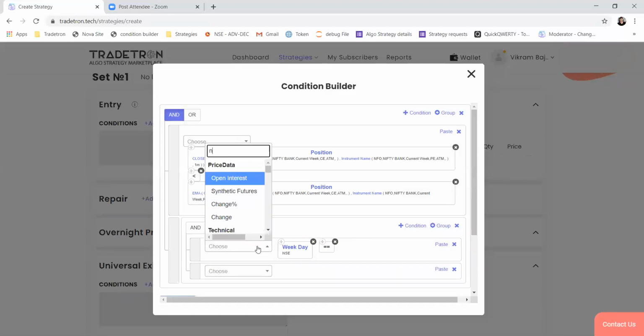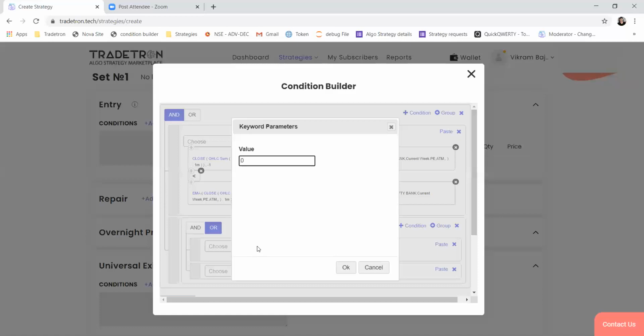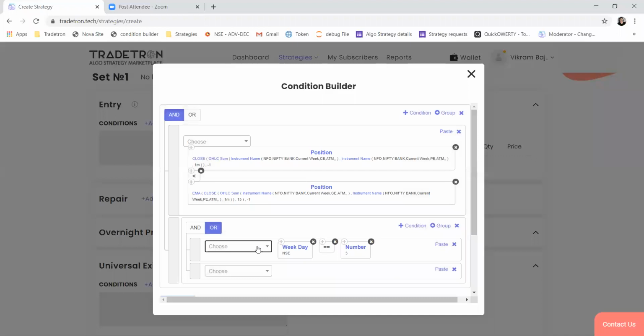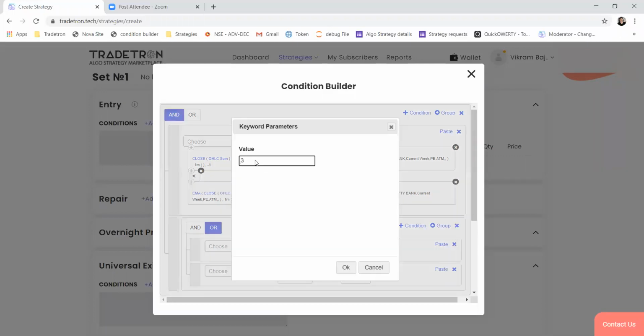If weekday is equal to 1 that is Monday, 2 is Tuesday and 3 is Wednesday. So if the current weekday is 3 or weekday is equal to number 4, that will be Thursday.